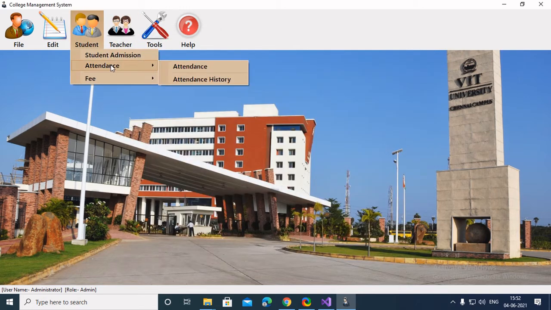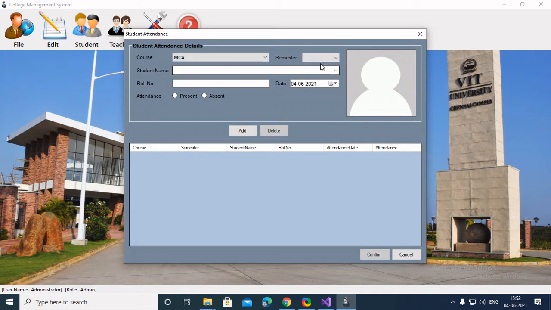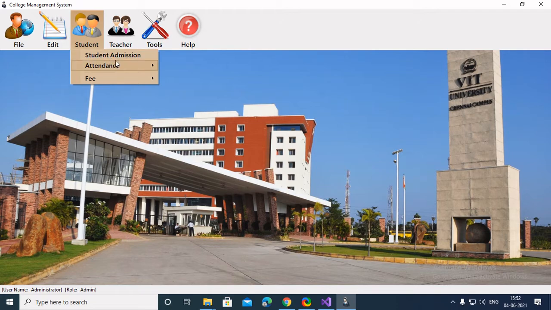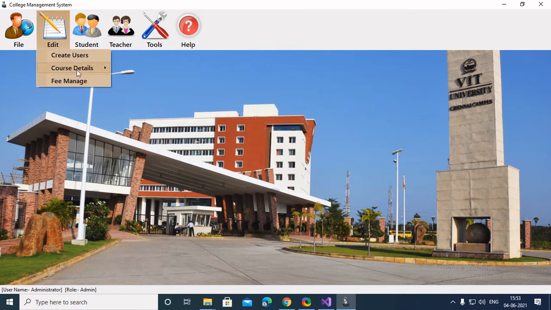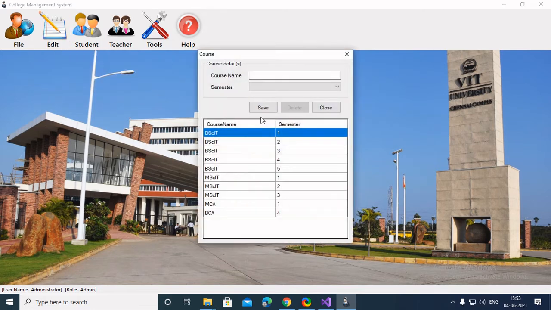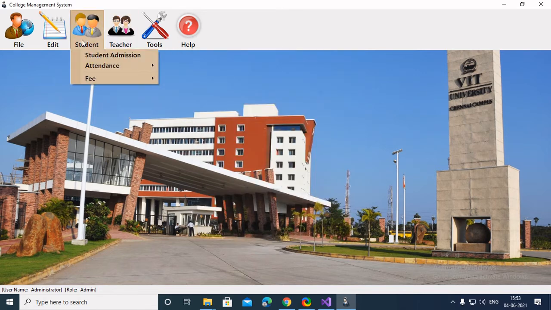So now, oh yeah, we added one more student. Let's mark her as absent, on her first day. As you can see, it isn't showing Eva, as we haven't created MC for 4 semesters. As you can see here in course details, we actually deleted the MC of 4 semesters. So that's why the record isn't showing Eva.